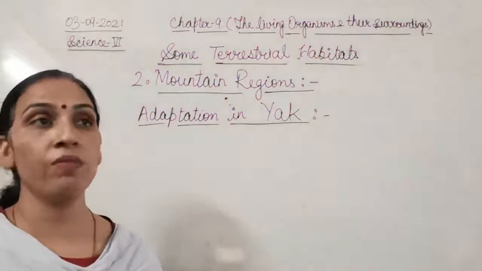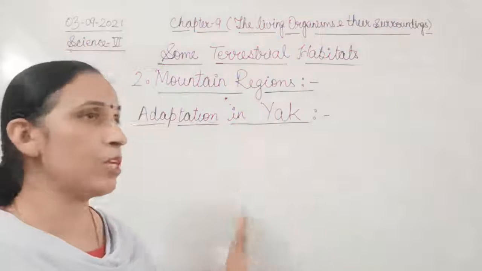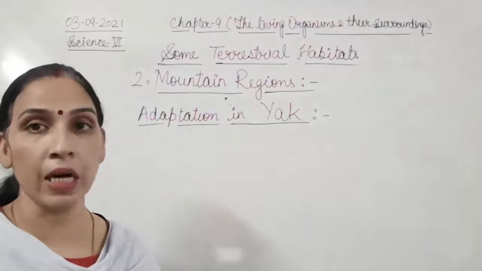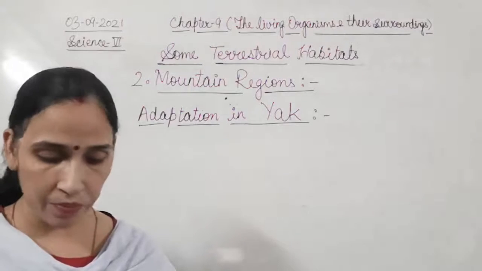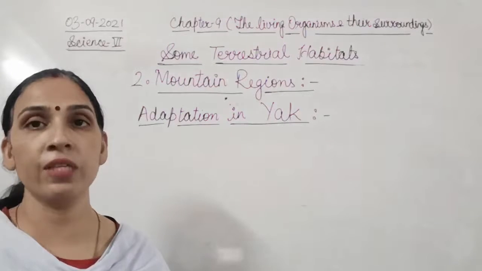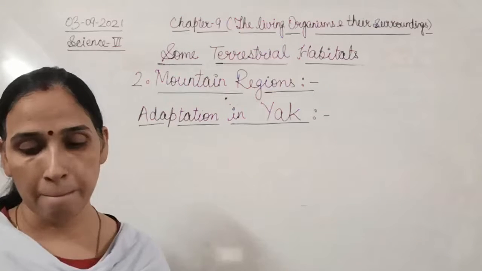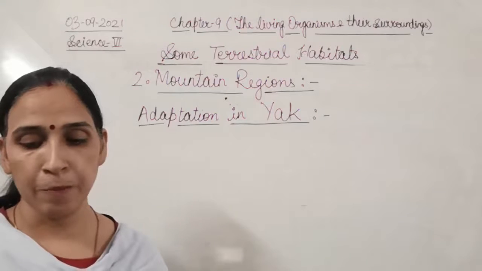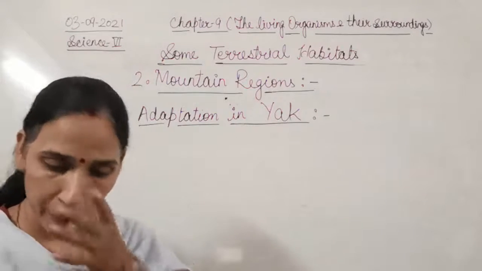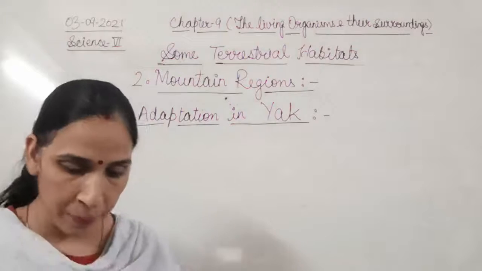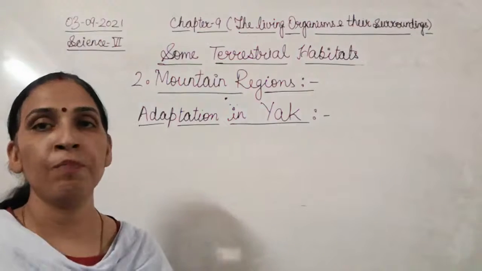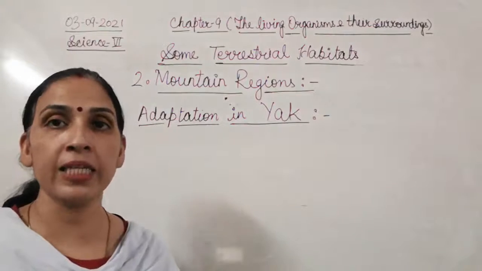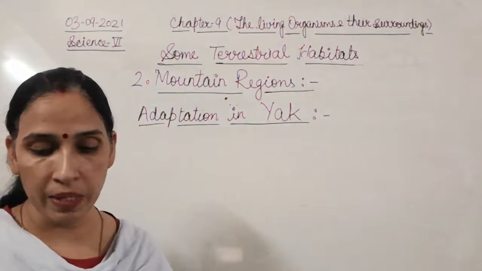So that is one of the important adaptations we find in yak, that their body is covered with long hairs, which are quite useful for protecting them from cold weather.